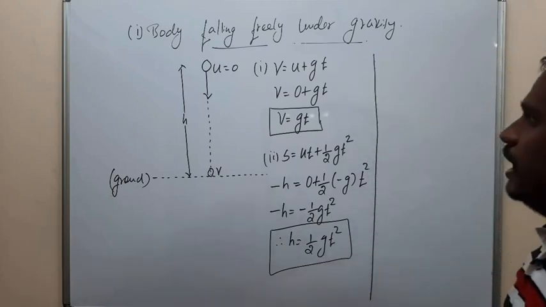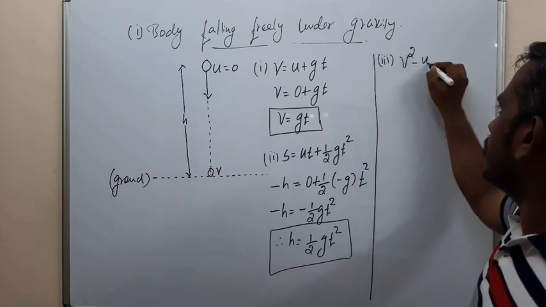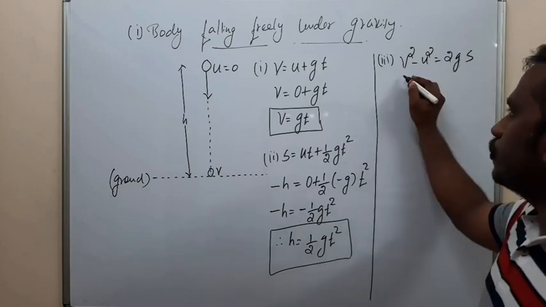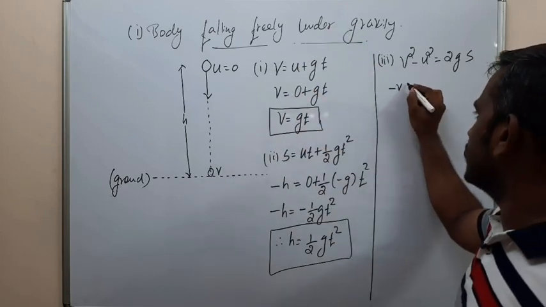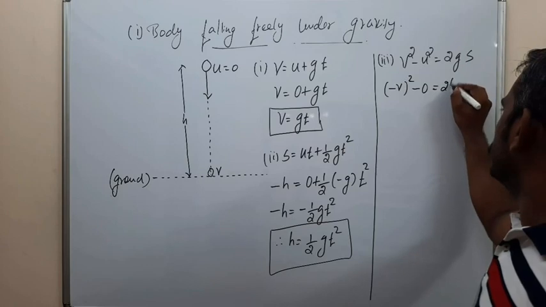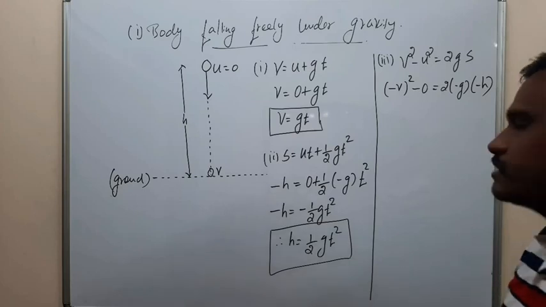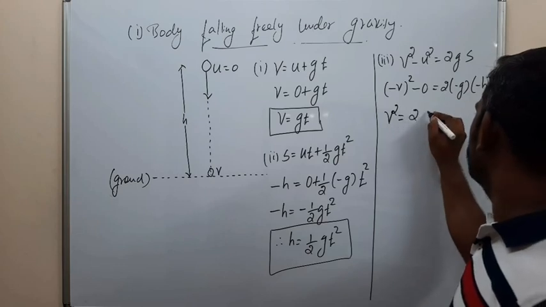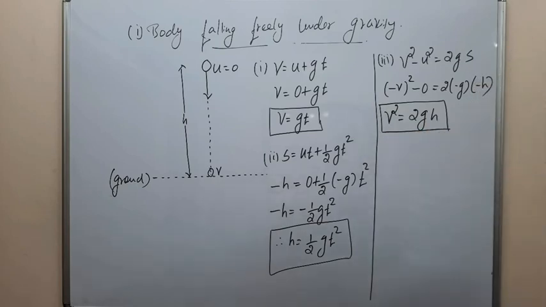Then the third kinematic equation, v square minus u square is equal to 2gs. When the object is coming down, the final velocity we take is minus v. So minus v whole square minus 0 is equal to 2 into minus g into minus h, since the displacement is minus h. So v square is equal to 2gh.